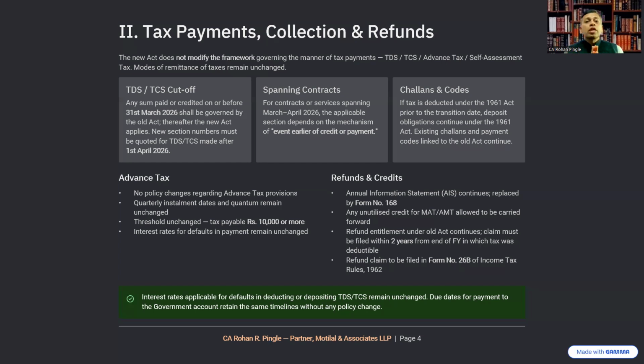Annual information statement will continue. It will stand replaced by Form number 168. Any unutilized credit for MAT or AMT is allowed to be carried forward.